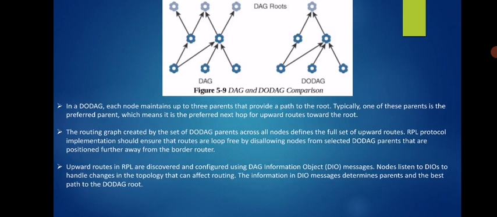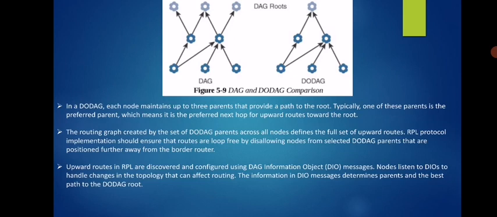Exactly. In a DODAG each node maintains up to 3 parents that provide a path to the root. Typically one of these parents is the preferred parent, which is the preferred next hop for the upward route towards the root.